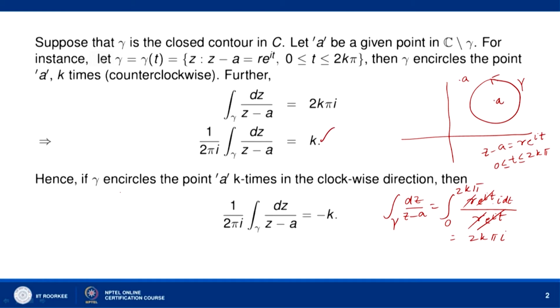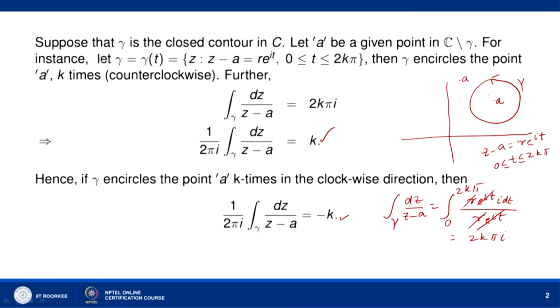Hence, if gamma encircles the point A k times in the counterclockwise direction, then we get the value k. But if gamma encircles the point A k times in the clockwise direction, in the opposite direction, then we will have the value minus k. Here we are considering a particular case where gamma is the circle with center at the point A and the radius of gamma is r.